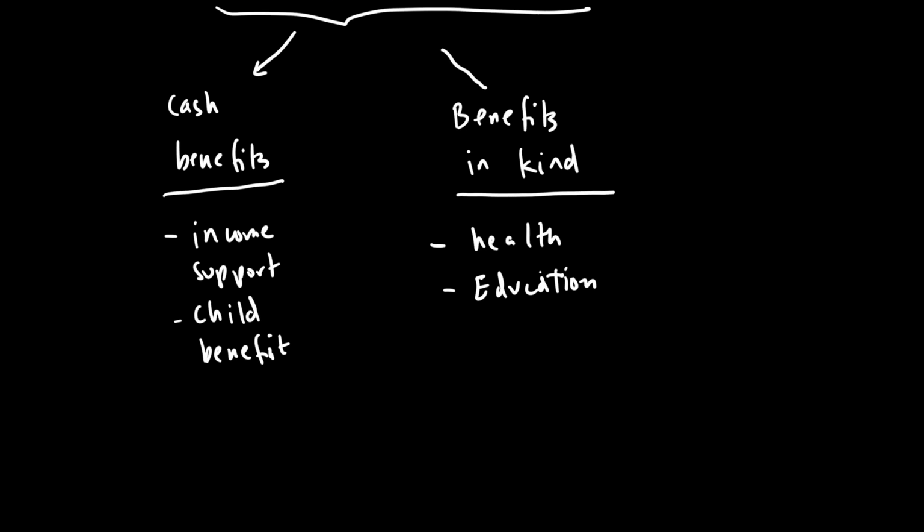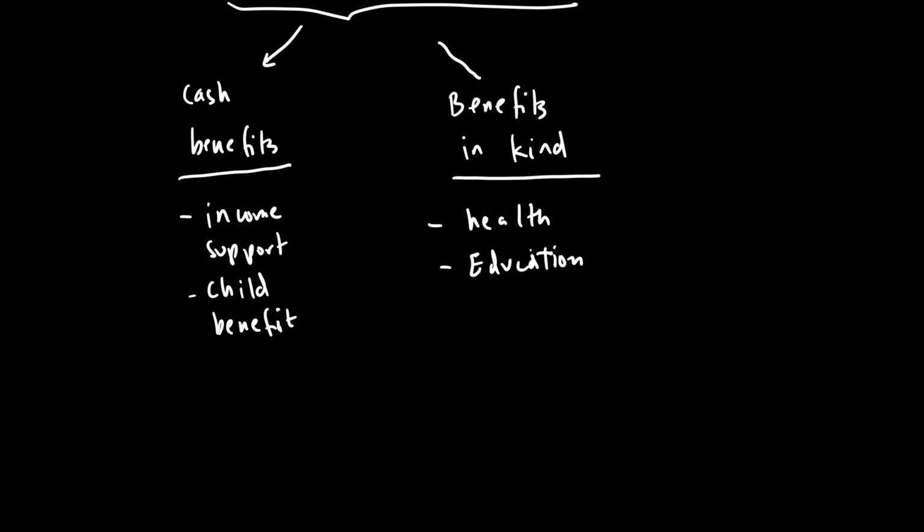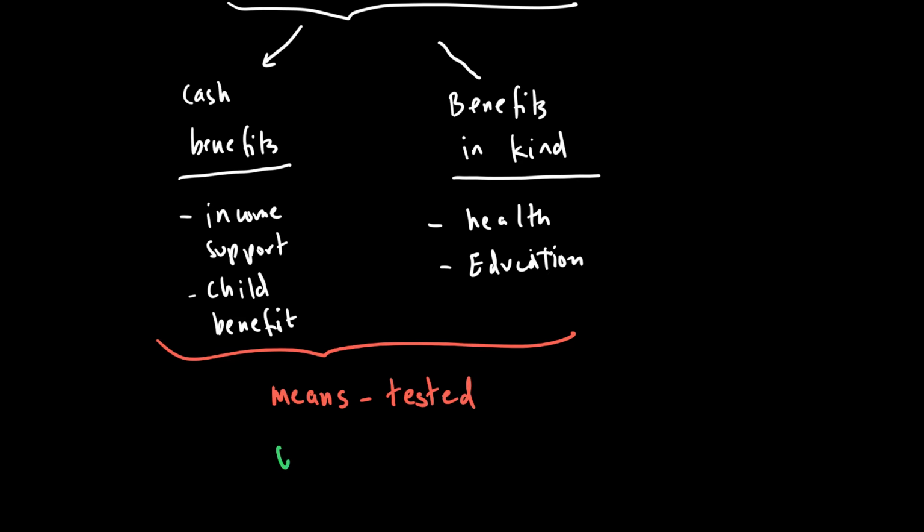Now, when we talk about benefits, they can be either means tested, or they can be what we call universal. Means tested benefits are those that are paid when income falls below a certain level.